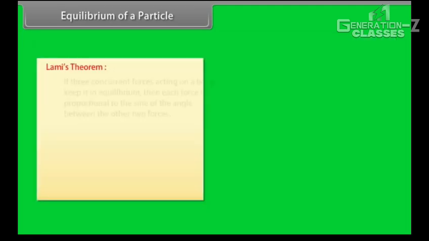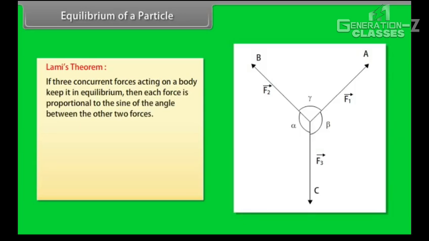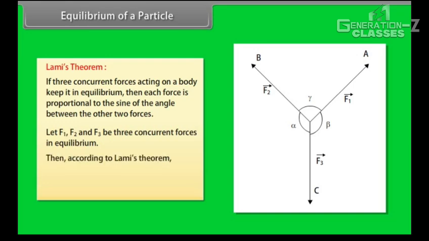Lami's theorem states that if 3 concurrent forces acting on a body keep it in equilibrium, then each force is proportional to the sine of the angle between the other two forces. Let F1, F2 and F3 be three concurrent forces in equilibrium. Then, according to Lami's theorem, F1 upon sine alpha is equal to F2 upon sine beta is equal to F3 upon sine gamma.